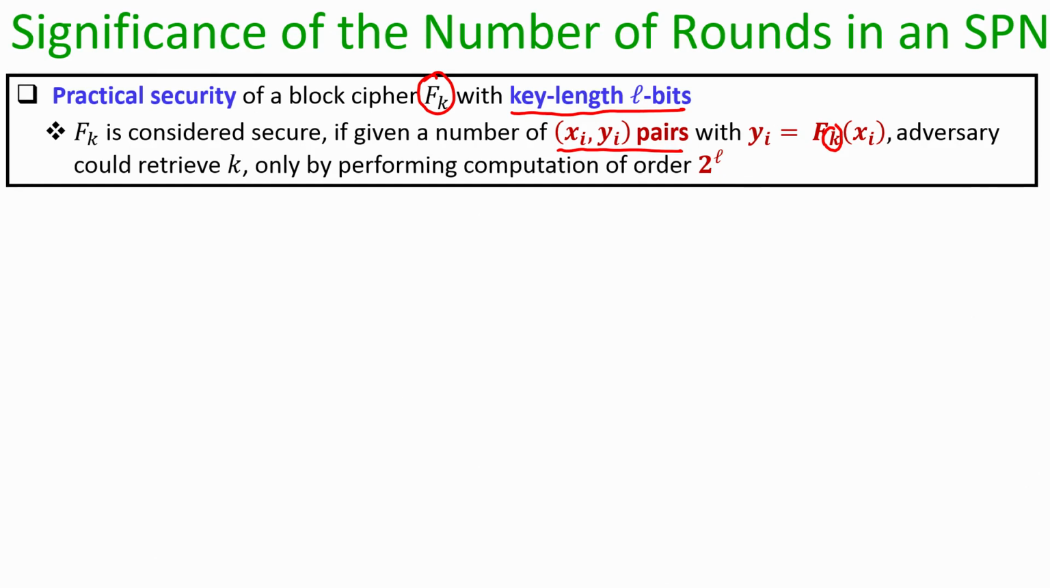If that is the case, then we will say that the resultant block cipher Fk that we have constructed is practically secure. The idea here is that we will say the resultant Fk is secure if the only possible attack that the adversary can launch to recover the key, given several xi comma yi pairs, is equivalent to brute force. If that is the case, our Fk will be considered secure, whereas if there is an attack whose complexity is of order less than 2 to the power l given several xi comma yi pairs to the adversary, we will not consider the resultant Fk to be secure.